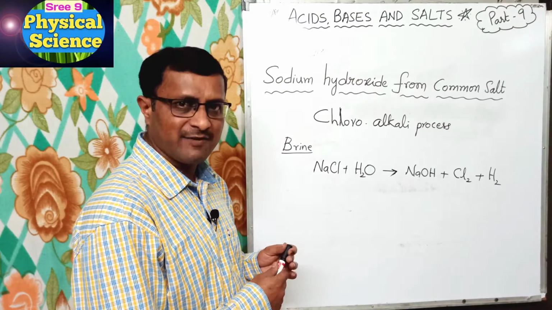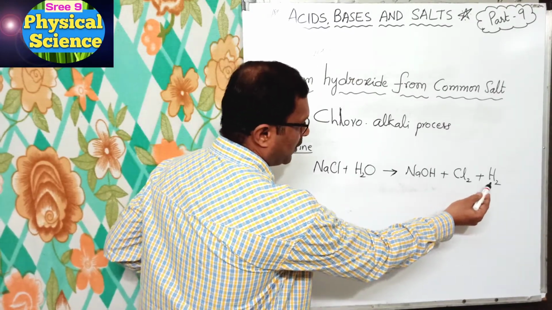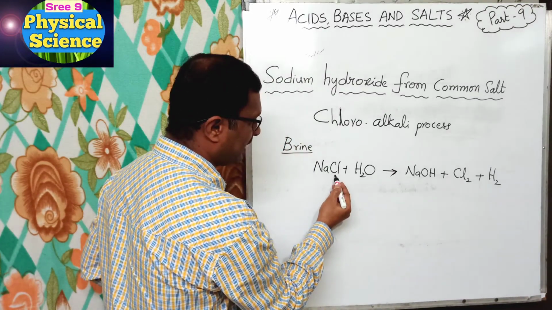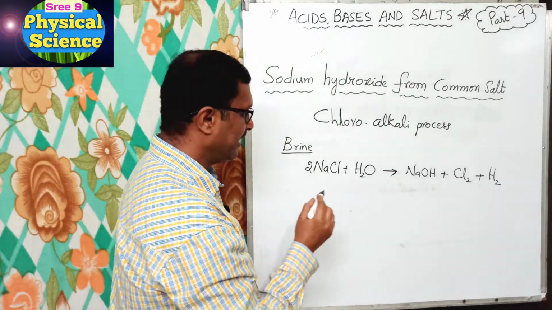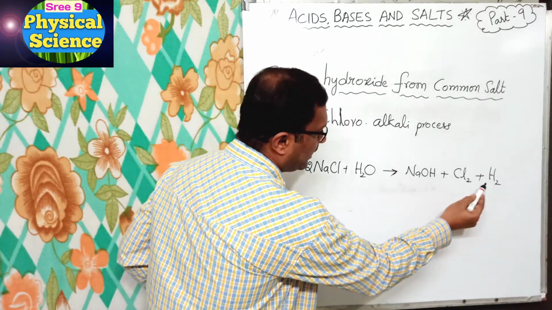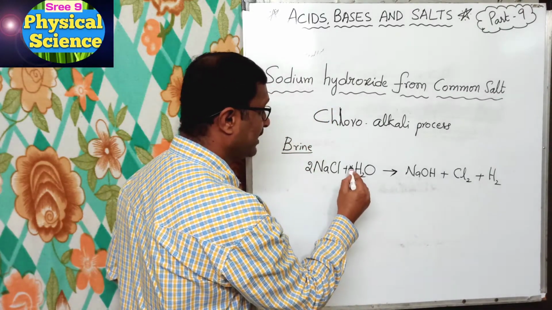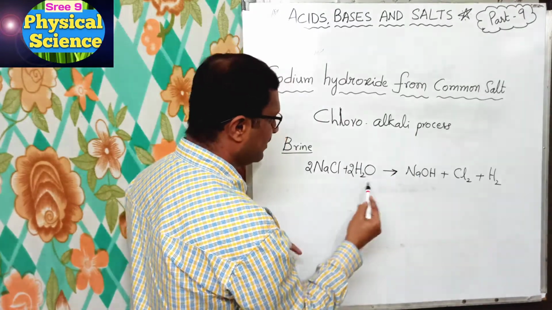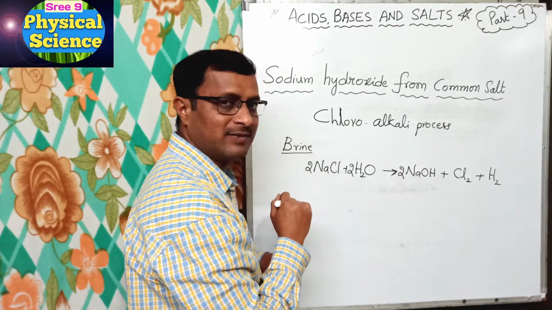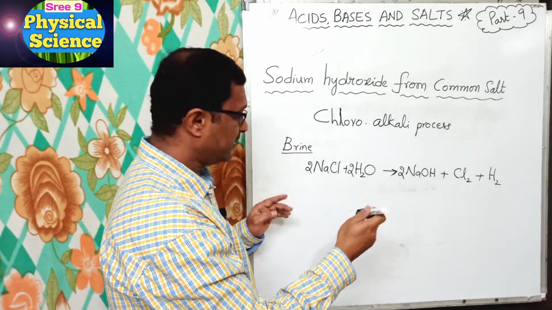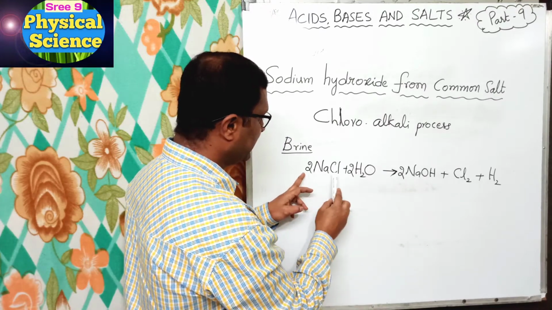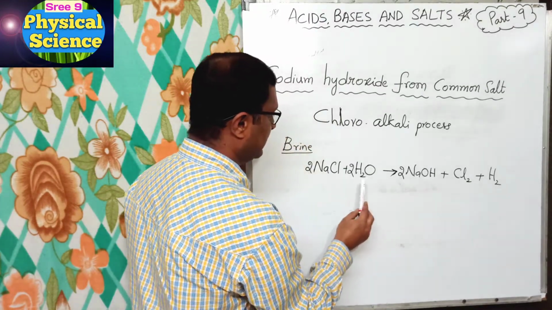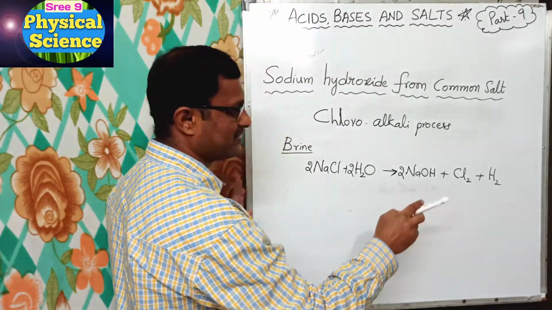Okay, let us balance this equation. Here, how many chlorines are there? 2. How many hydrogens are? 2. But here chlorine on the right side 2, but on the left side 1. Hence we have to write 2 here, right? And H is 2 on the left side, but on the right side 1 plus 2, 3. So to balance, I am writing 2 here. Okay, let us see on the right side. 2 Na means only 1 Na. So I am writing 2 Na, right? Now let us see whether it is completely balanced or not. 2 Na means 2 Na, 2 Cl means 2 Cl, 4 Hs here, 2 Hs and here 2 Hs, 2 Os, yes 2 Os, it is balanced. Okay.